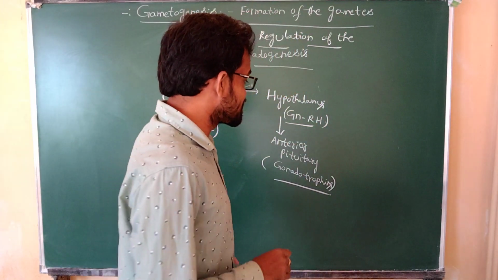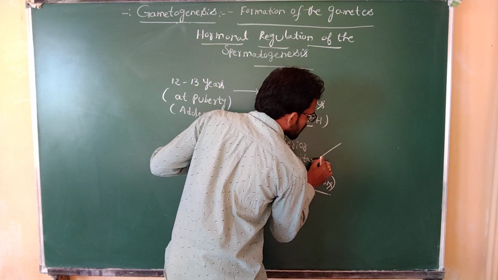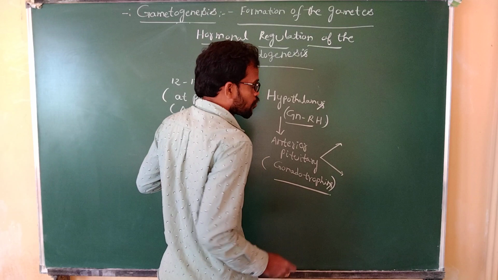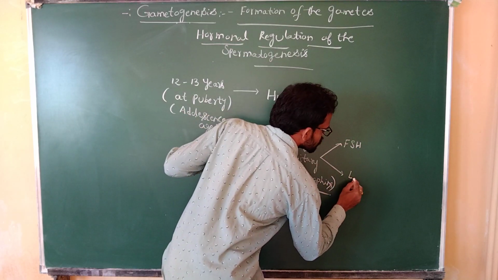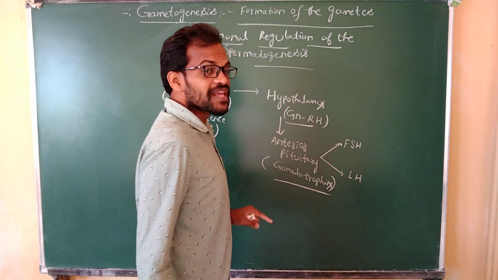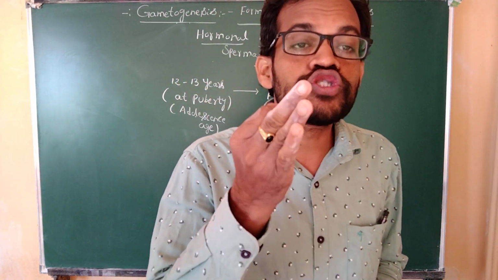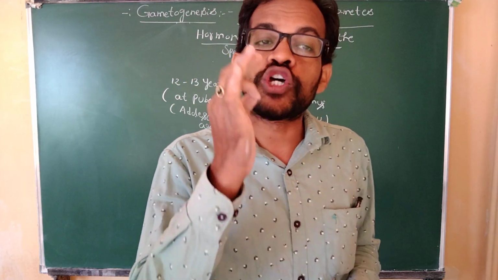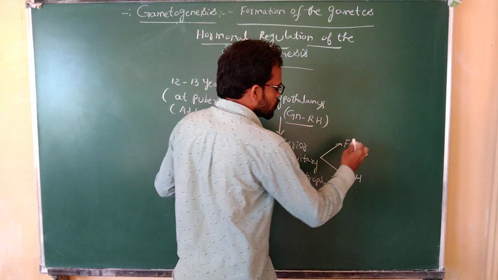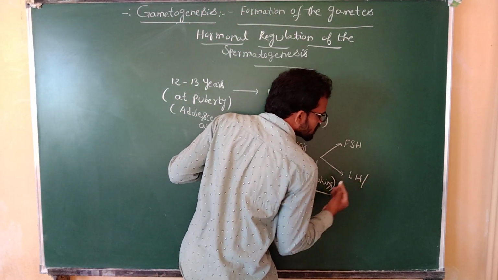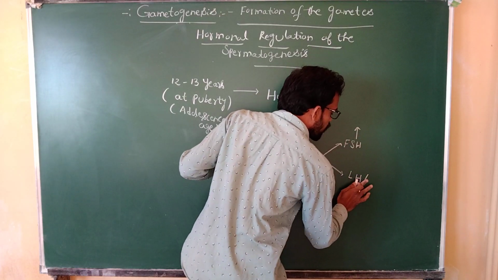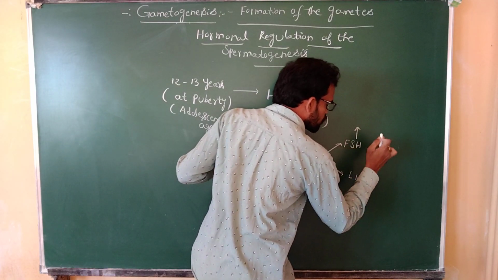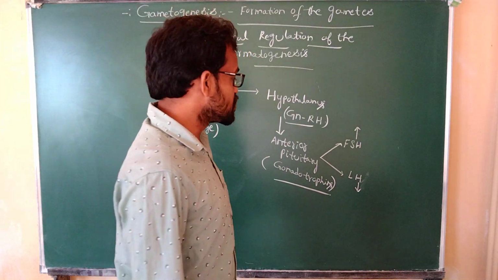What are the gonadotropins? The gonadotropins are of two types: follicle stimulating hormone, and the next one, luteinizing hormone. FSH means follicle stimulating hormone. LH means luteinizing hormone. Both participate here.